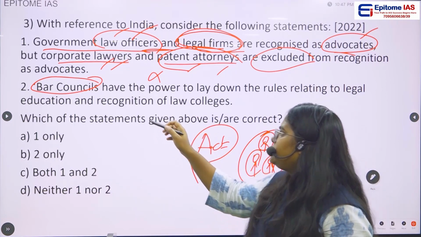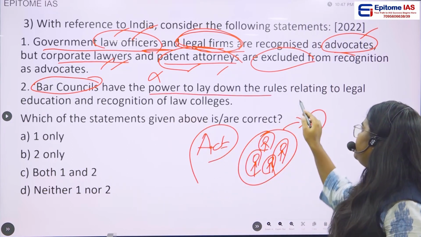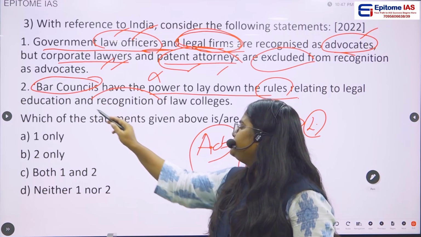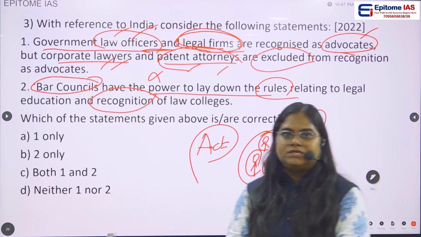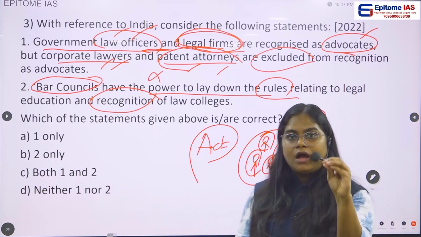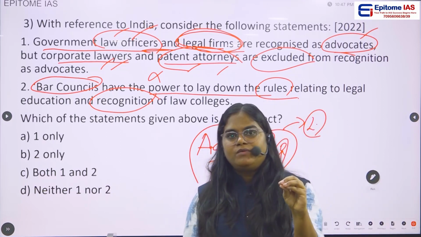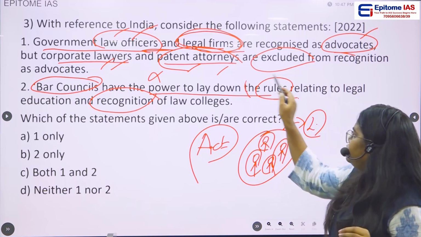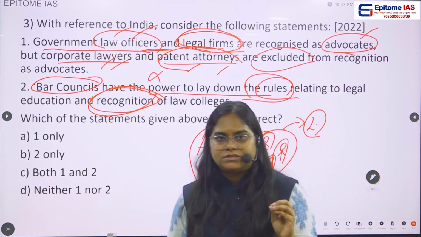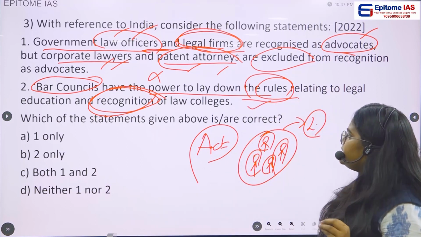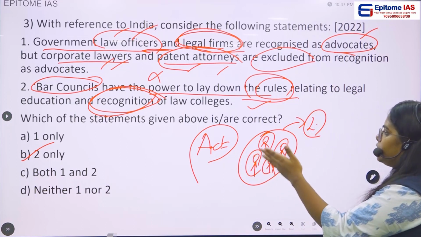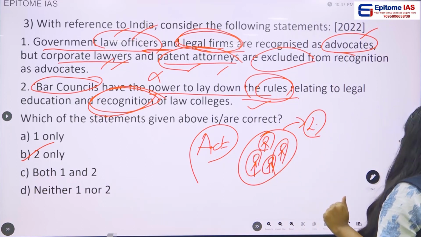Second statement: bar councils have the power to lay down rules relating to legal education and recognition of law colleges. Yes, this is true. The bar councils have the power to lay down rules as well as for the recognition of law colleges. This statement is correct. So only 2 is correct, option B is the answer.